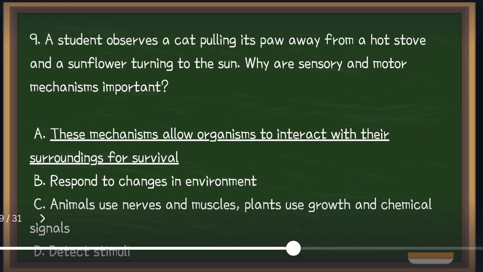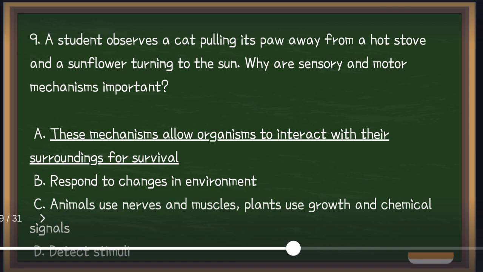Now, organisms must detect and respond to changes in the environment. And animals use nerves and muscles for quick responses such as pulling away from the heat. When we talk about plants, they respond through growth or chemical signals, such as a sunflower turning towards sunlight.